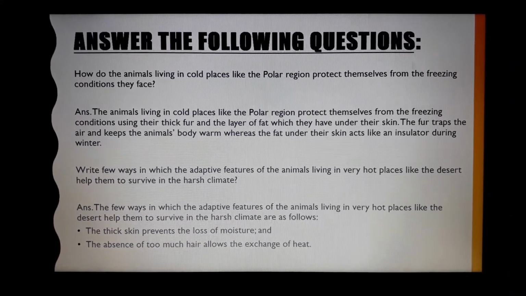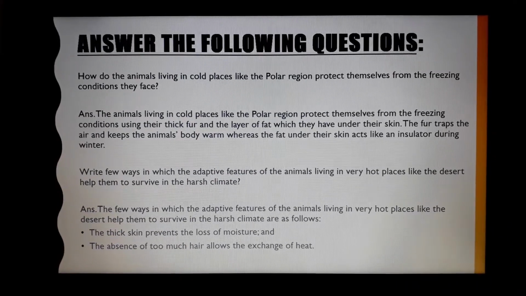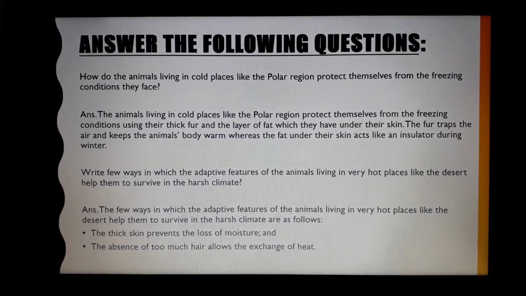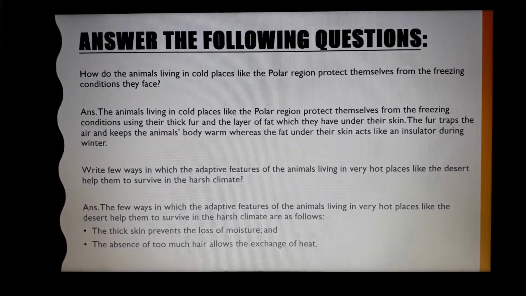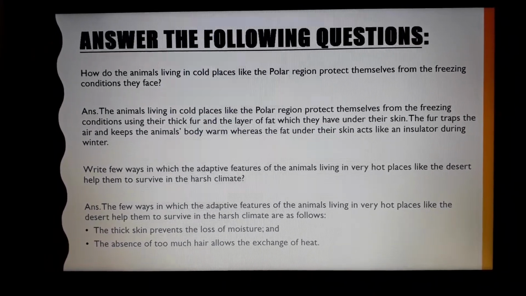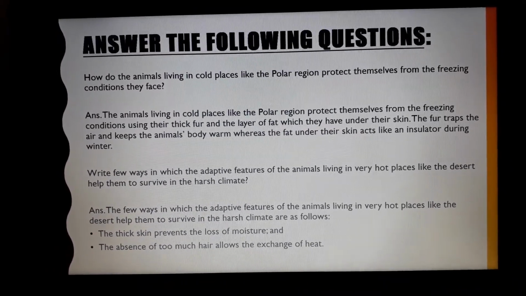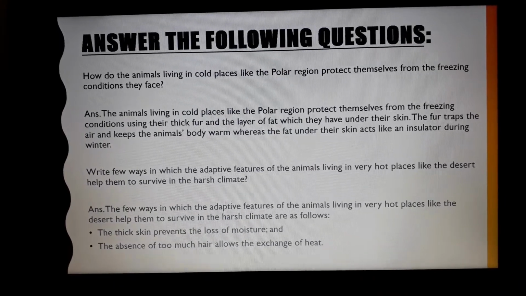The fur traps the air and keeps the animal's body warm, whereas the fat under their skin acts like an insulator during winter. Write few ways in which the adaptive features of the animals living in very hot places like the desert help them to survive in the harsh climate.